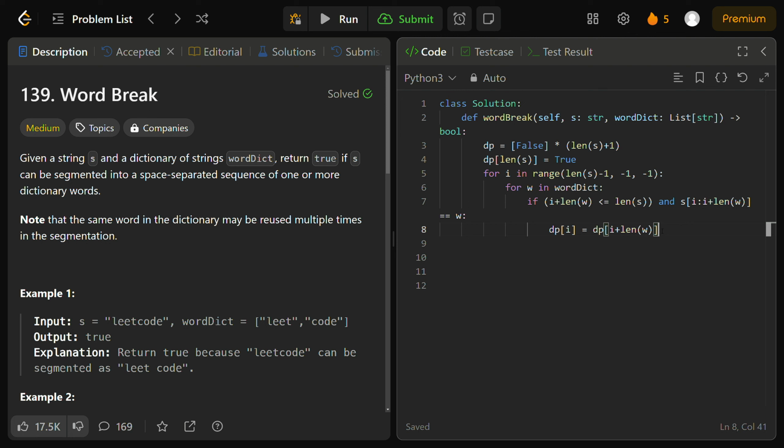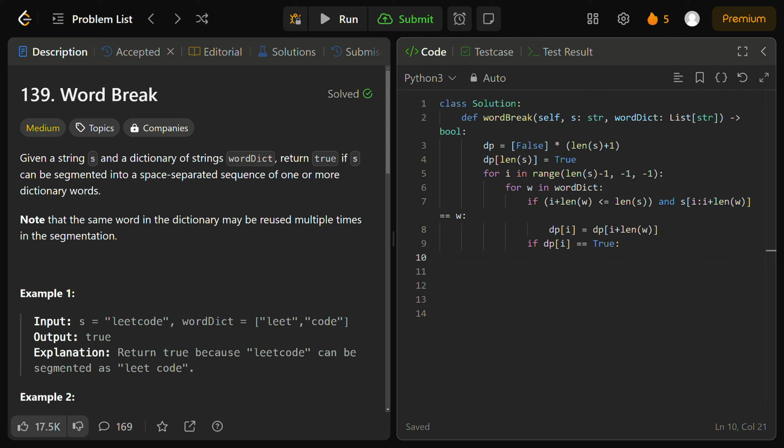It simply means that if DP at i plus the length of w is true, then we can set DP at i also to be true, meaning that s from the ith index up until the end can still be segmented, right? It can still be word broken. And now we have to have another case. What's the other case? If the current DP at i is already equal to true, we don't want to compute for more values to check if we can segment this up until this index.